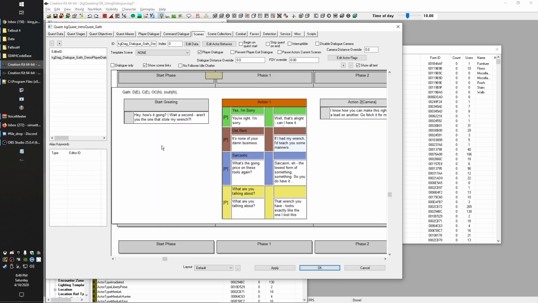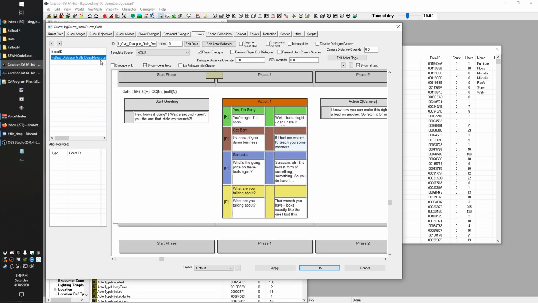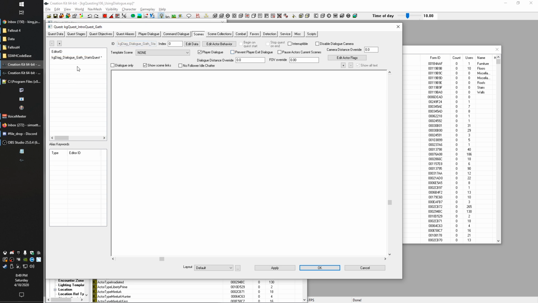So let's go back to our scenes. We're going to set up a new scene. So let's rename this one. Let's see, starts quest as our scene, and then we'll add a new one, and we'll call this turn in.